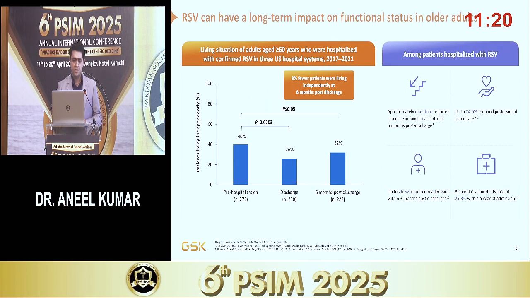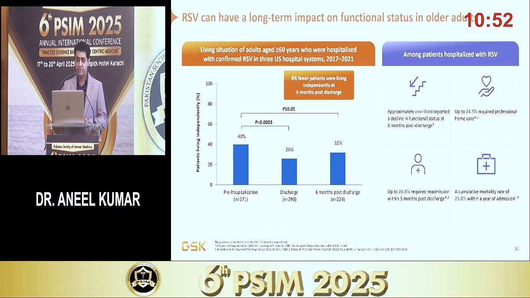Talking about the long-term impact on functional status in older patients, we can appreciate here that around 8% fewer patients were living independently at 6 months post-discharge. If you put it in a broader picture, among these patients, approximately 1/3 reported decline in functional status at 6 months post-discharge.